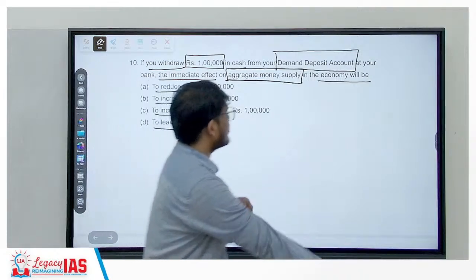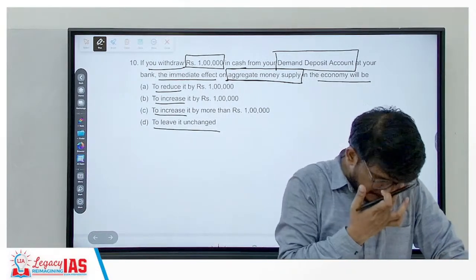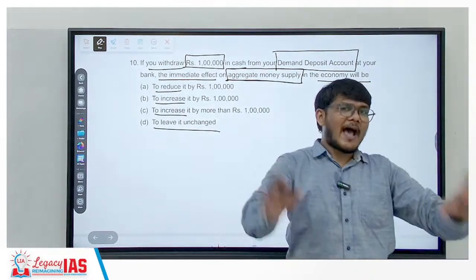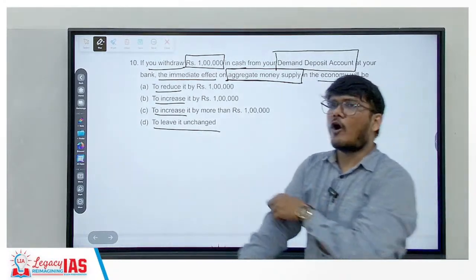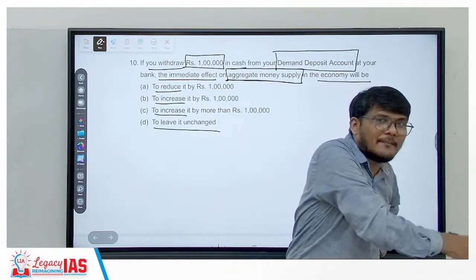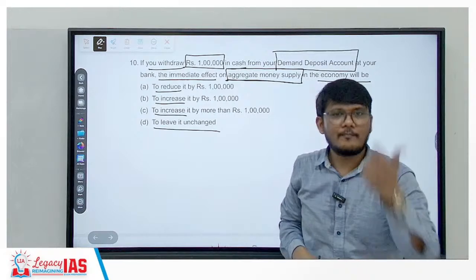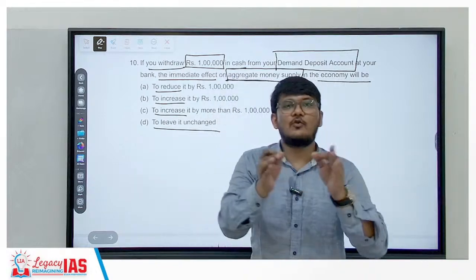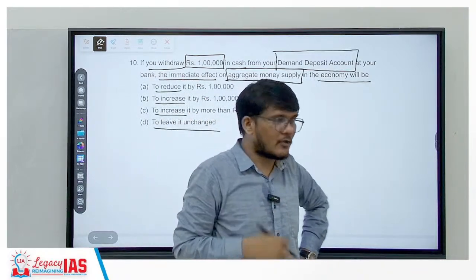Now let's understand the concept of demand deposit account. Demand deposit account means whenever you want the money, you can withdraw it, right? So whenever you want, you can withdraw it. It is as good as that the money is with you, correct? Take for example, you want to order some food. You pay online. That money just a while ago was stored with the bank, but you immediately utilized it and spent it. So it is available to you then and there. It is as good as you have cash in hand, right? It's a part of your purchasing power and you can spend it.